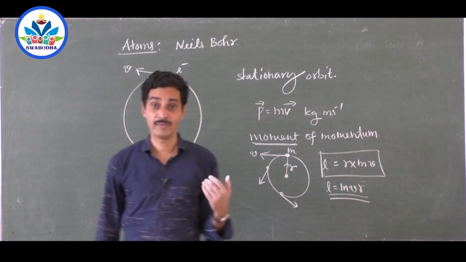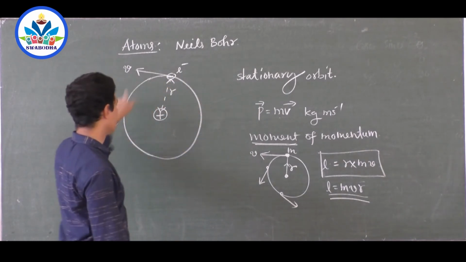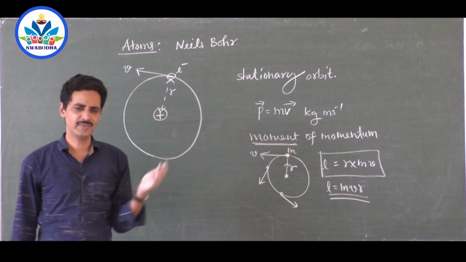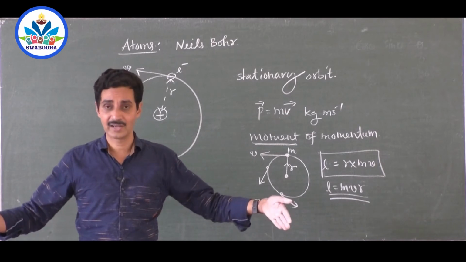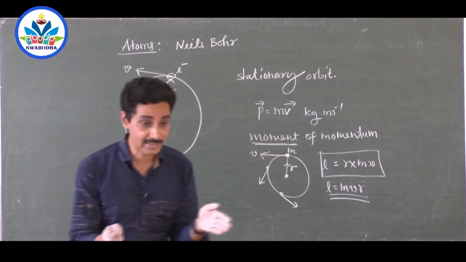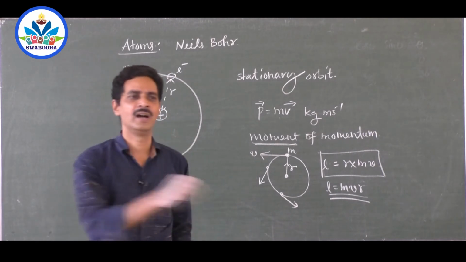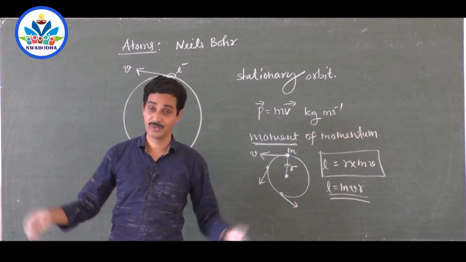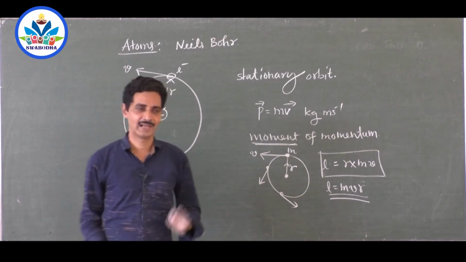Now come to our case. Our friend electron is moving in a circular path according to Niels Bohr and Rutherford. Rutherford said the electron can move in any circular orbit. Wherever it wants, it can have its own radius, as if you drive a vehicle on the ground. Suppose you are in a cricket ground, you are given a very good car, and you are asked to drive. You need not worry where there is road, because the whole ground itself is the road. You can drive wherever you want, you can turn the steering wherever you want, till the boundary of the ground. Beyond the boundary you must think. But as long as you are within the ground, you can drive wherever you want.